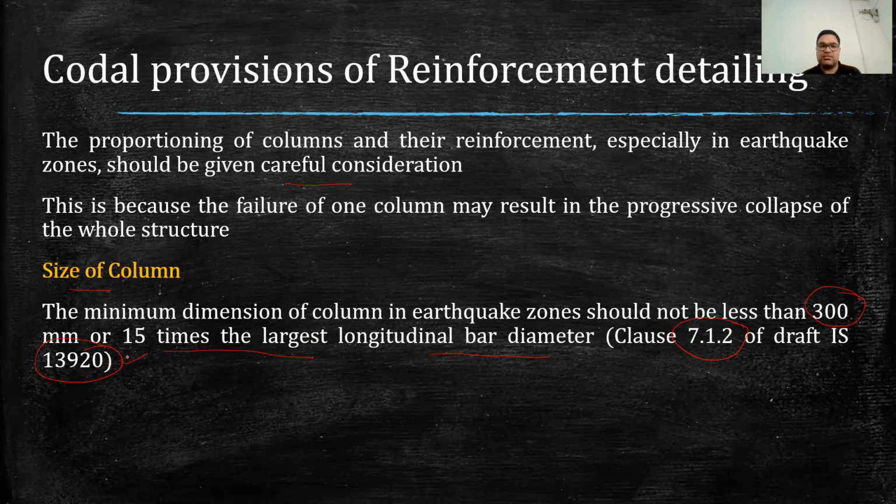Well, this IS code is very important. While designing the structure, we generally use this IS code in conjunction with the IS 456. So as per this IS code, the minimum dimension of column should not be less than 300 mm in case we are designing building in earthquake zones. So that is the main clause regarding the dimension. Well, column dimension can be less than 300 mm, but it will be in case of building not in earthquake zones.